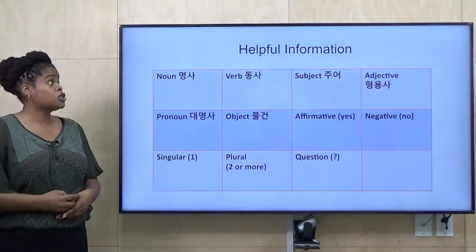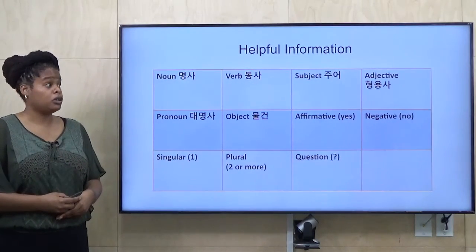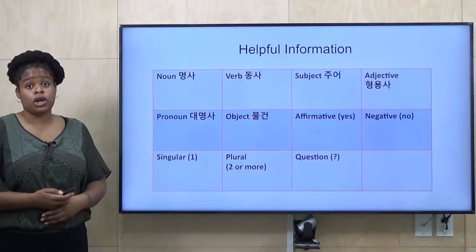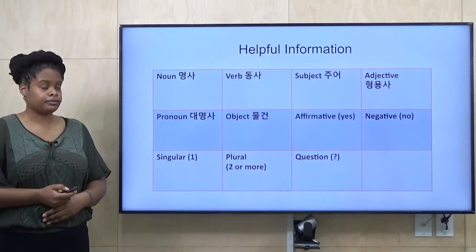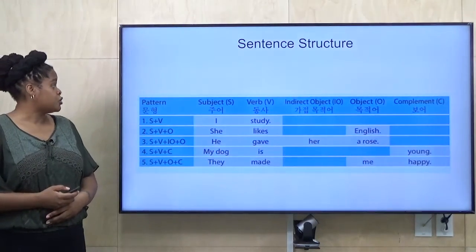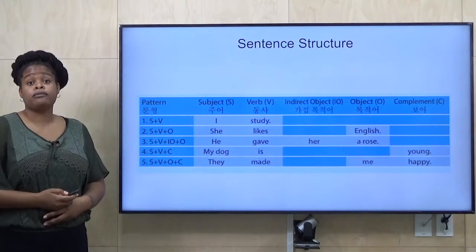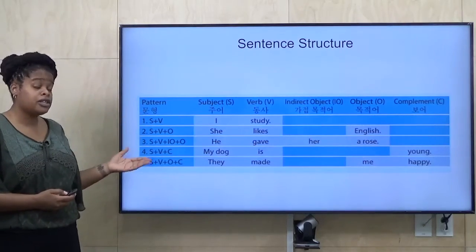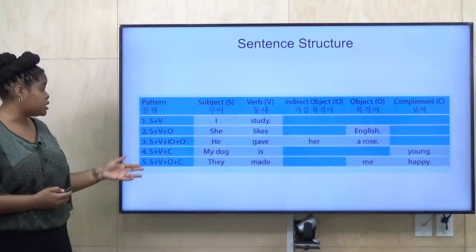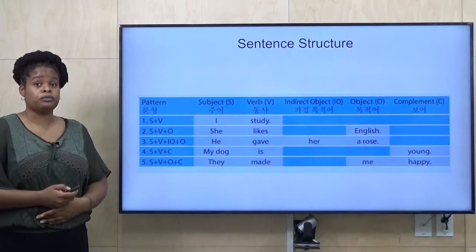You will be seeing these terms many times this semester, so please refer to this chart if you forget. Also, we have our sentence structure. Again, this is for later practice, and for your homeworks, you will have to write in English. So here is the sentence structure for you to follow.